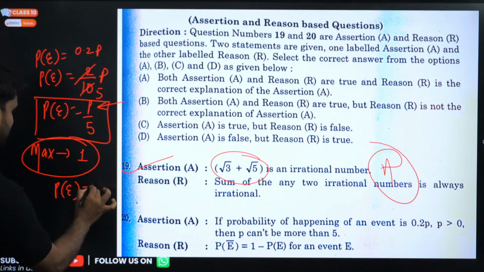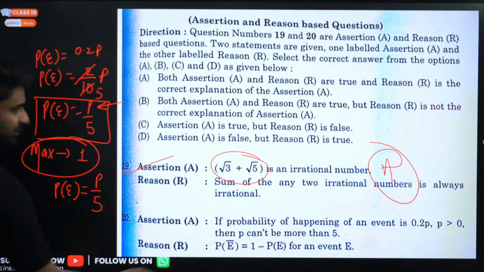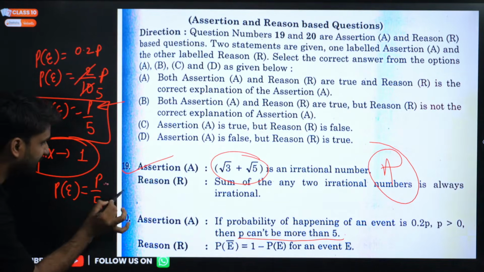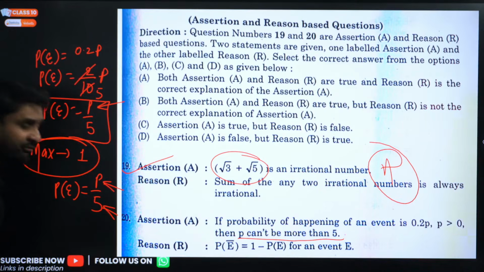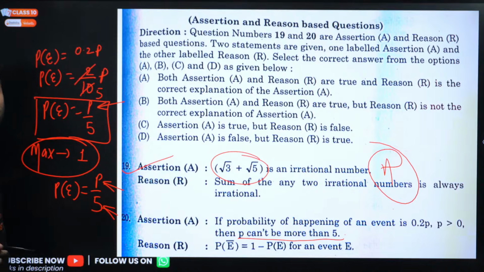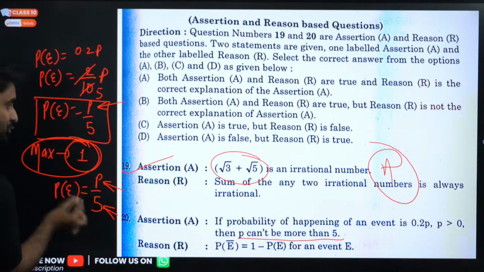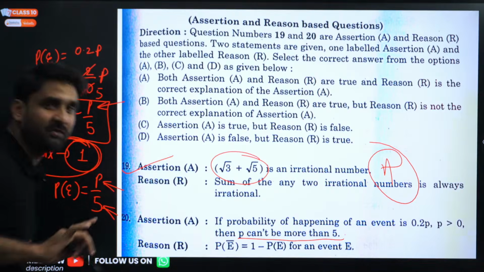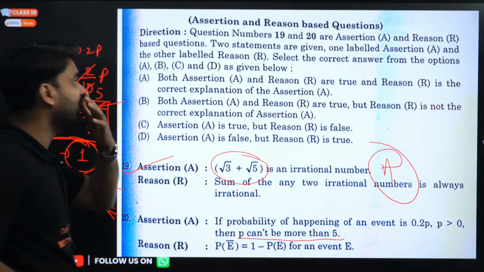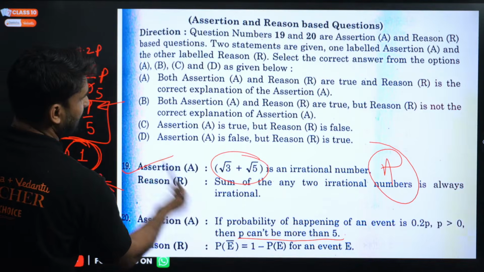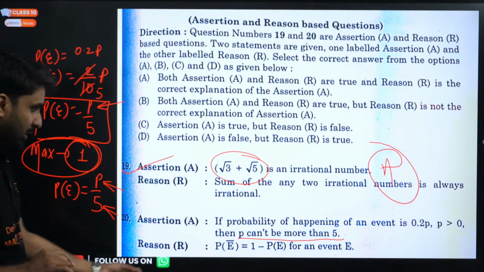Listen, what we are getting here is that the probability of E is equal to P by 5, right? And the question says P can't be more than 5, which is absolutely correct, because this is the favorable outcome and this is the total number of outcomes. The favorable outcome cannot be greater than the total number of outcomes, because the maximum probability is 1. So P can be equal to 5, but P cannot be greater than 5. So the assertion is absolutely correct.